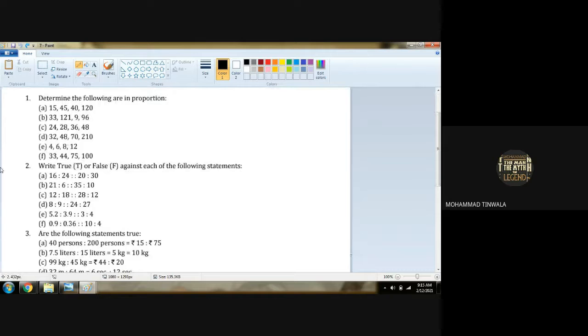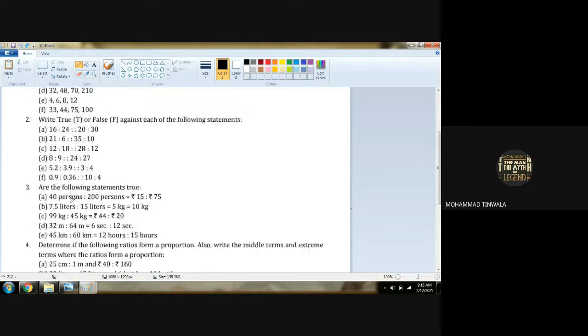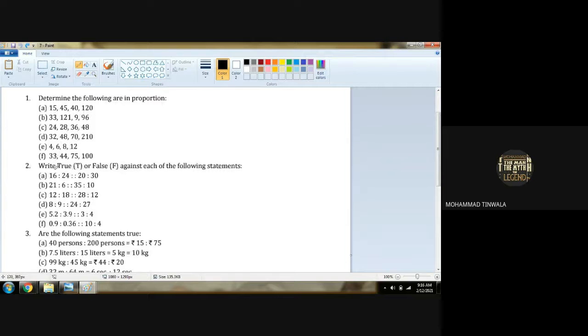Now, in question number 2 also, we have to do the same. Question 3 also, we have to do the same. Question 2, what is question 2? Read this. Who will read? Someone read it, quickly. Why are you interrupting when one is reading? Write true or false against each of the following statements.